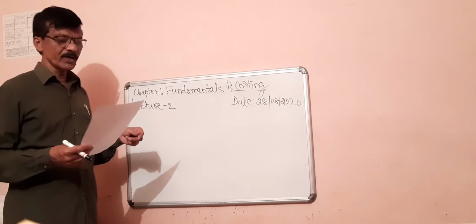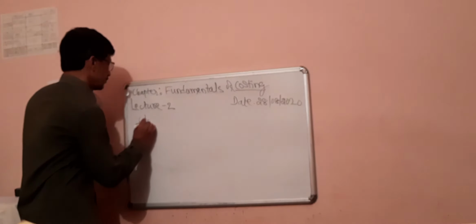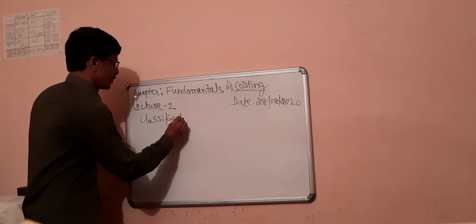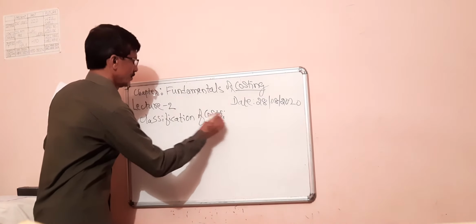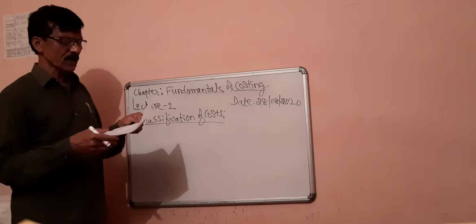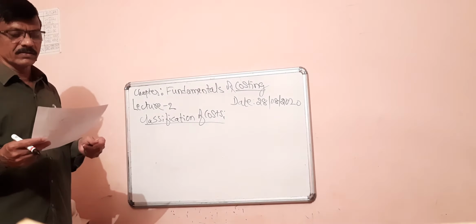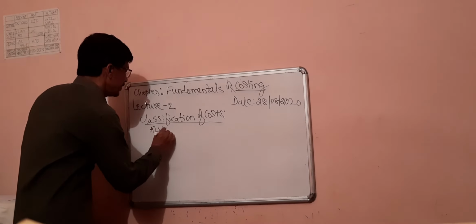Then let me go ahead with the classification of cost. Costs are classified from 3 different angles. The first one is on the basis of variability.